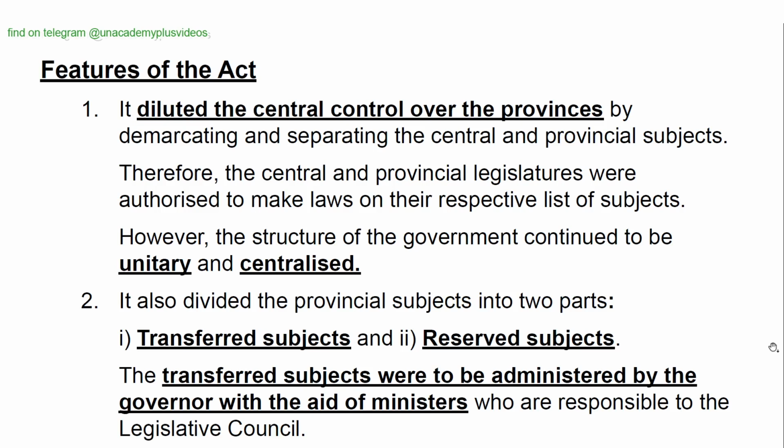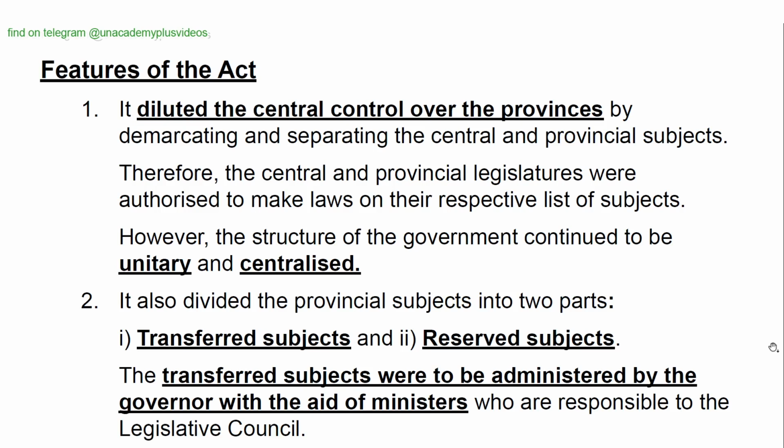Features of the Act. 1. It diluted the central control over the provinces by demarcating and separating the central and provincial subjects. Therefore, the central and provincial legislatures were authorized to make laws on their respective list of subjects. However, the structure of the government continued to be unitary and centralized.